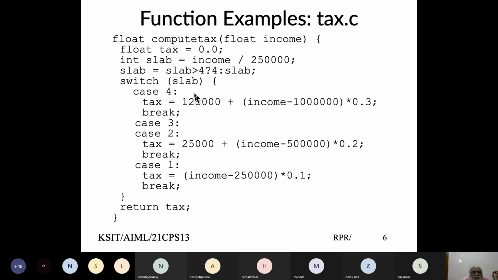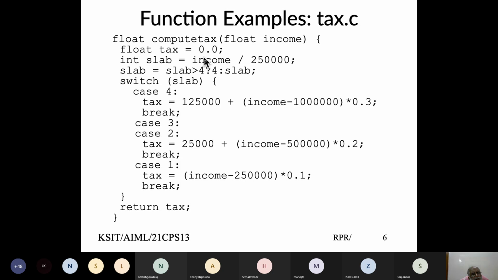So given the income, I divide that by 2,50,000 rupees. I'm doing an integer division. So if income is less than 2.5 lakh rupees, my value would be 0. If income is between 2,50,000 and less than 5 lakh, the value would be 1.